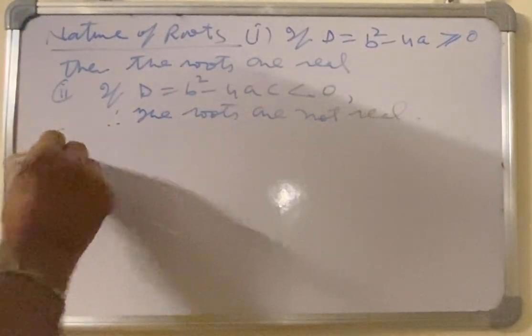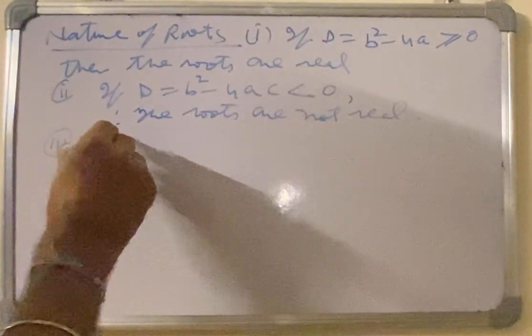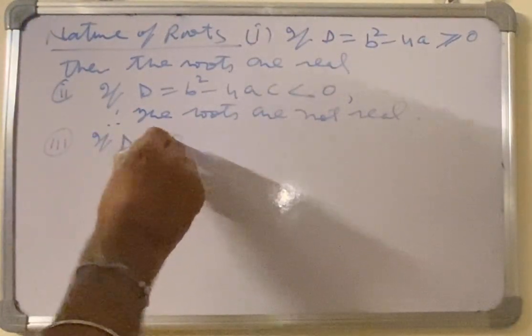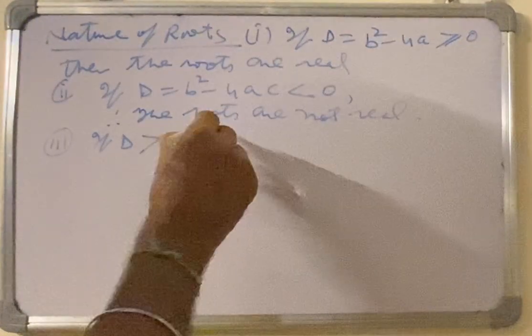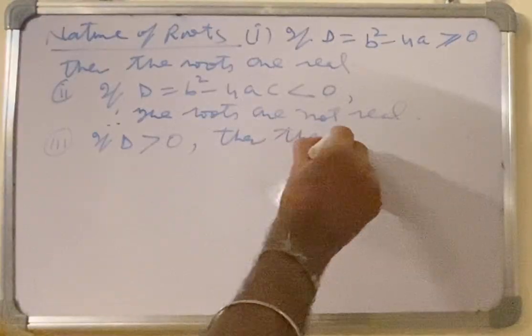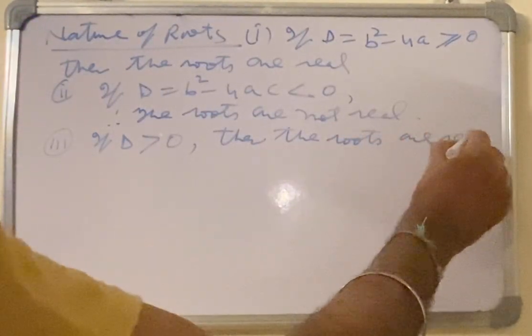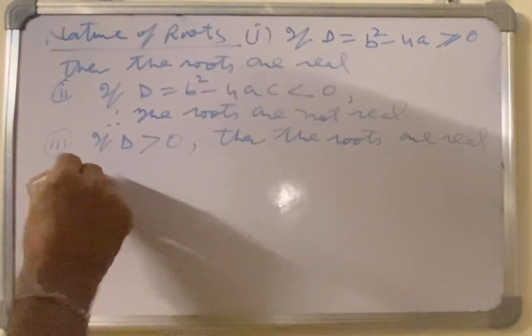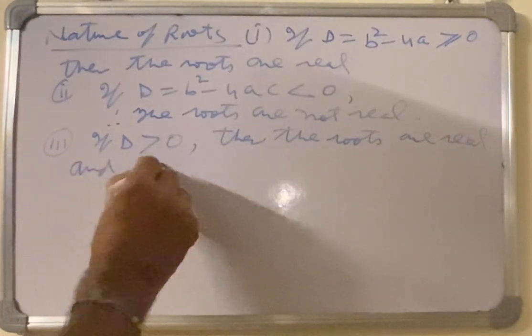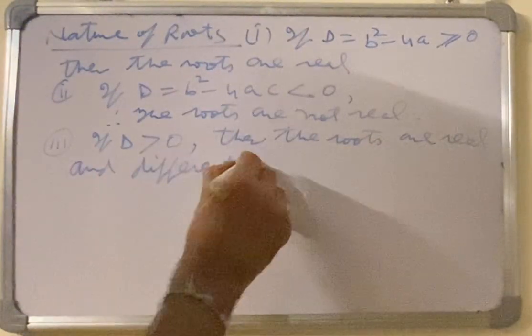Third, if D is greater than 0, then the roots are real and different, that is unequal.